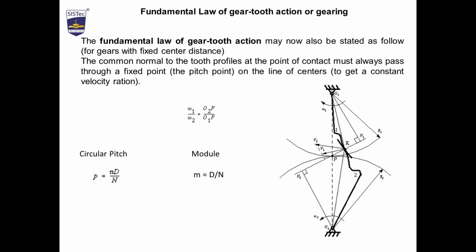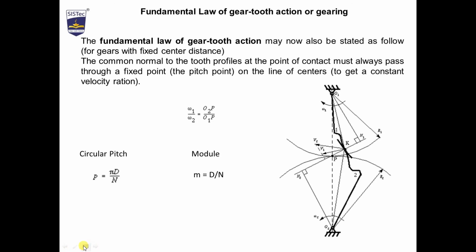As we are using gears, we require a constant velocity ratio to be transferred. So to provide it, all gear arrangements should follow the fundamental law of gearing, which states that the common normal drawn at the point of contact must always pass through the pitch point to give a constant velocity ratio.